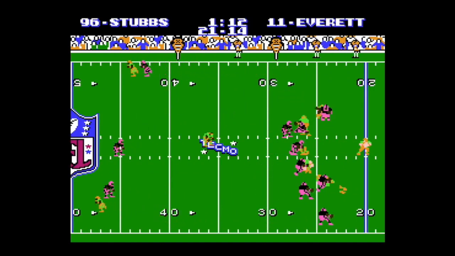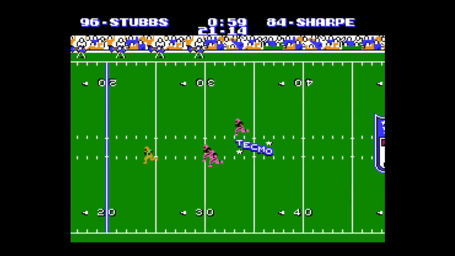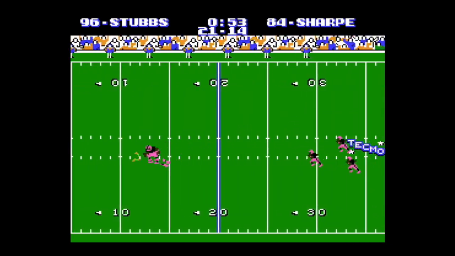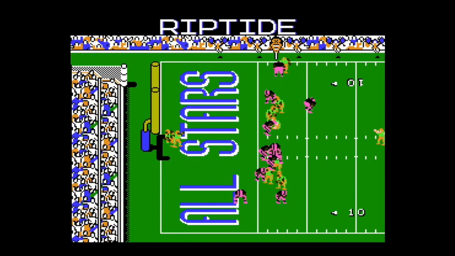He sees Sterling Sharp deep down the field. He gets over the top of the defense, and he will get down to the 15-yard line, and Jerome Bettis will park the bus in the end zone, tying this one up at 21.